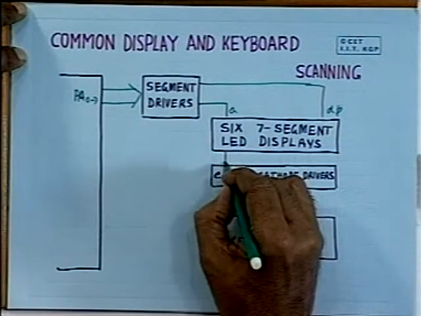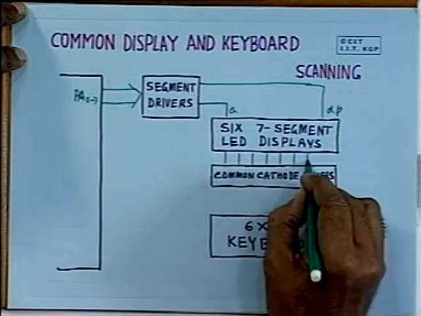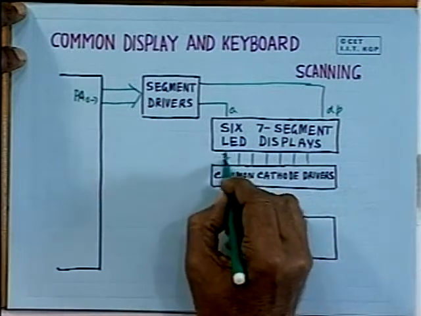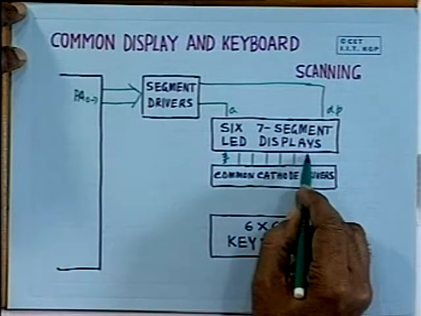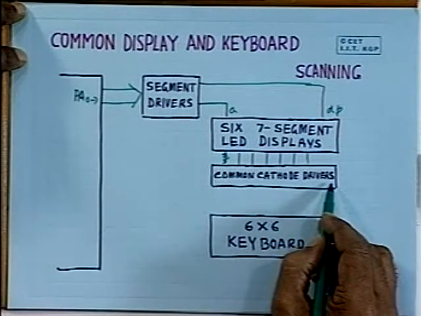And these are the common cathodes of the 6 digits that we will get here. So, these are the 6 cathodes, and you will require a common cathode driver.